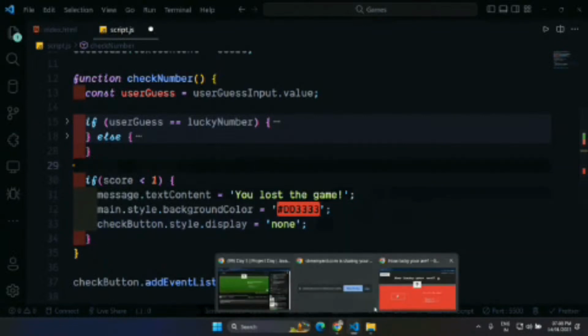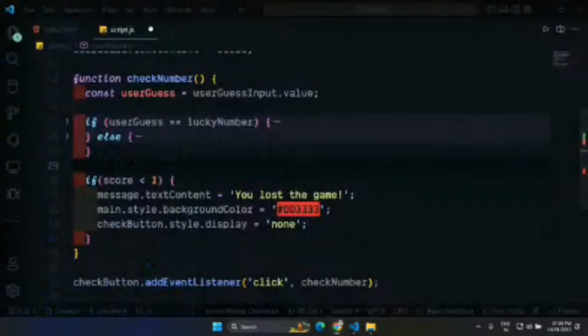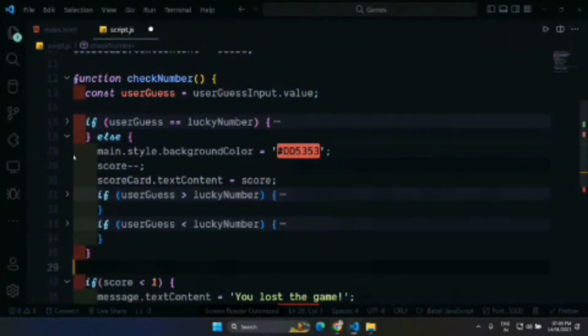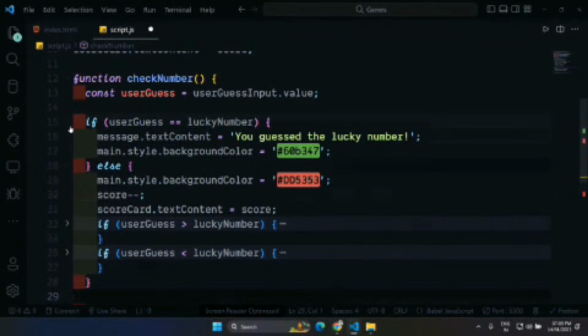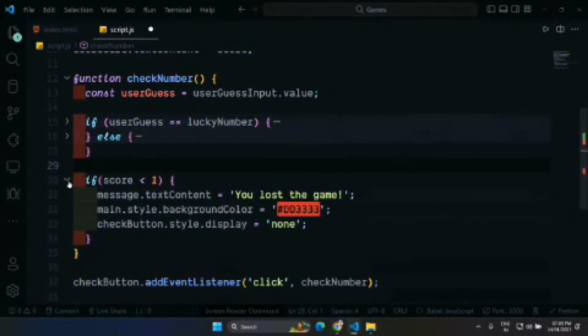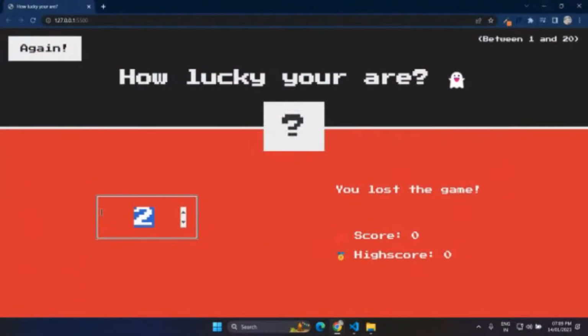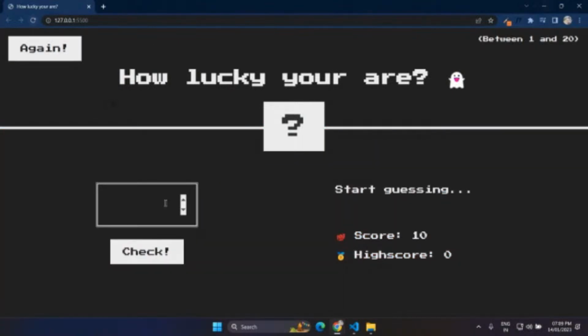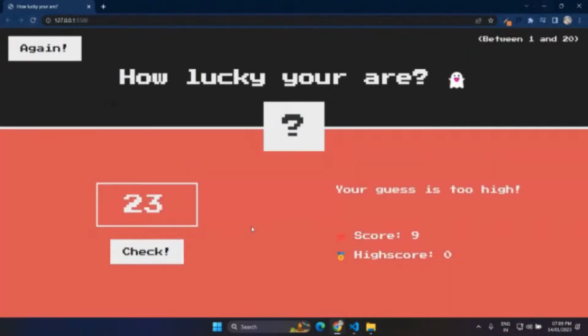So I think we have almost created our game, right? We have all the messages set up here. Oh, yep. And only one problem we have right now, and that is if the user enters some number like 23, which is more than 20, or like -1, this should not be allowed. So a number which is more than 20 and